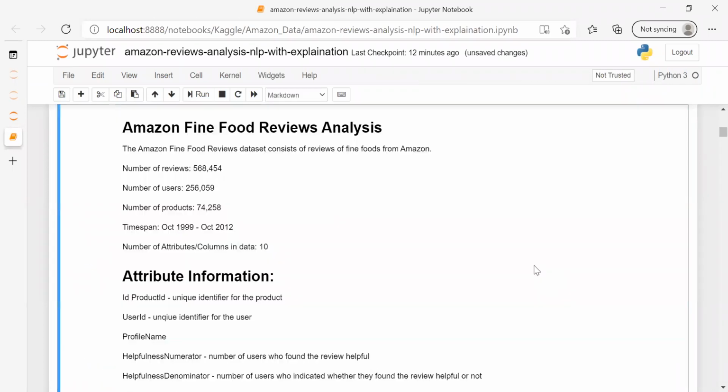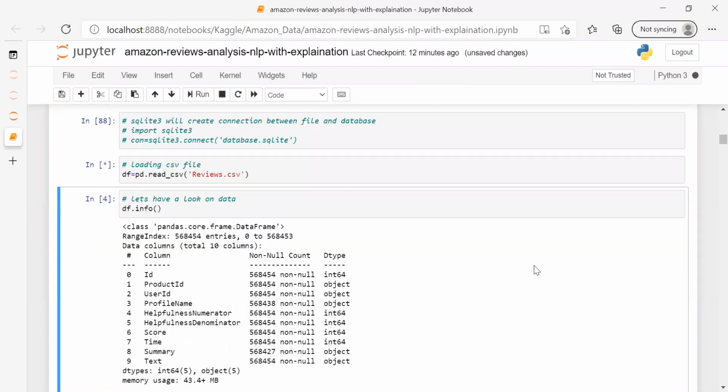Okay, let me run it once again. The star means it's in the running state. Okay, now it's done. df is my data frame name. This is pd.read_csv, the function which is going to read this particular file. Please make sure about the spellings. Whenever we load the file, this name should be the same as the file name. Now the info function will give us the information about the data frame.